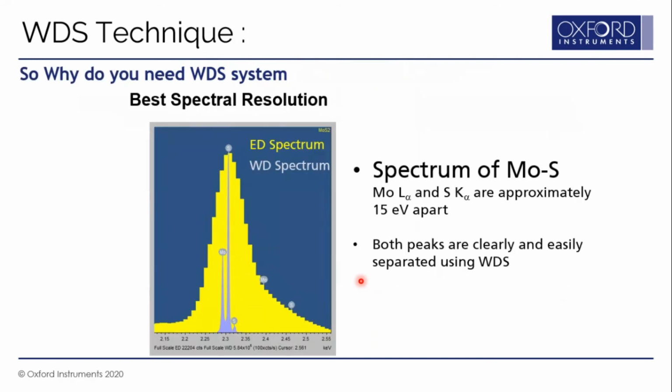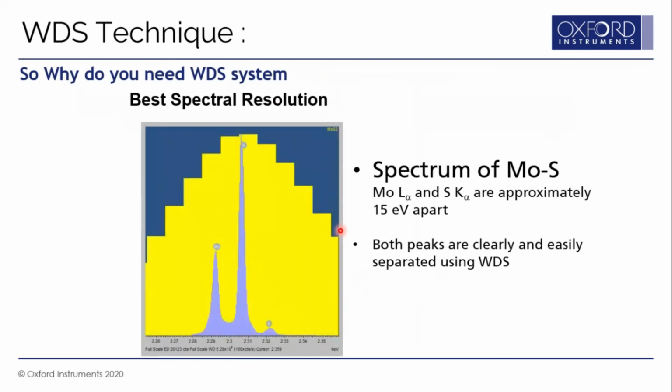So as we said, the spectral resolution of WDS is much better compared to EDS. So you see here the yellow is the EDS spectrum, which is much broader, and there is a sulfur and moly peak. Now these two peaks are just 15 eV apart. So the EDS detector cannot resolve them, but a WDS detector can distinctly resolve them as two different energy lines or peaks. And when you separate them, you can easily measure them and find out the content of moly and sulfur using these energy lines.